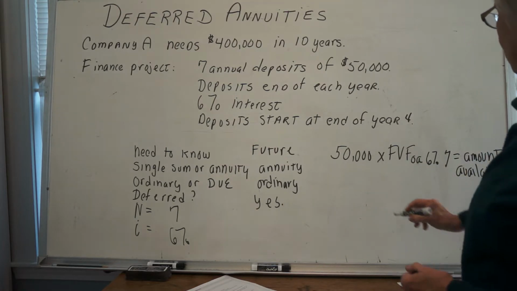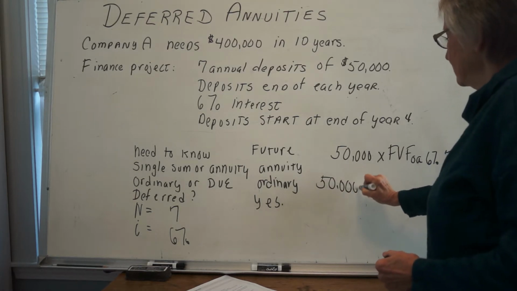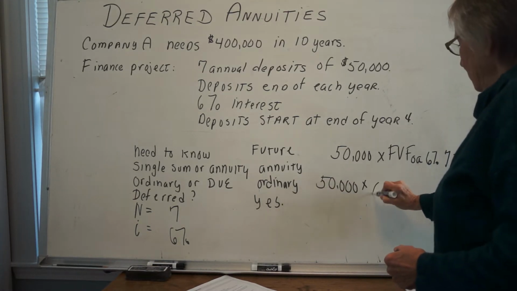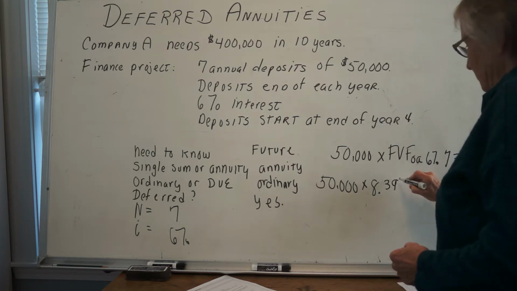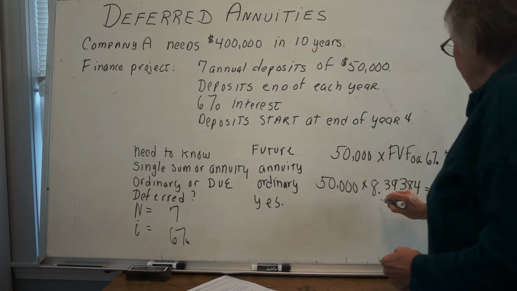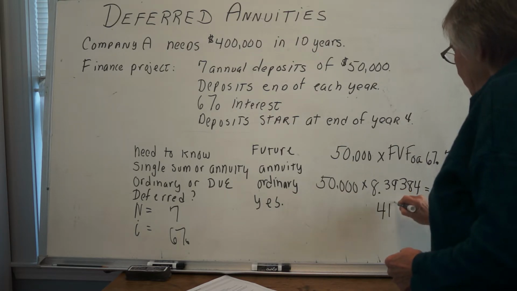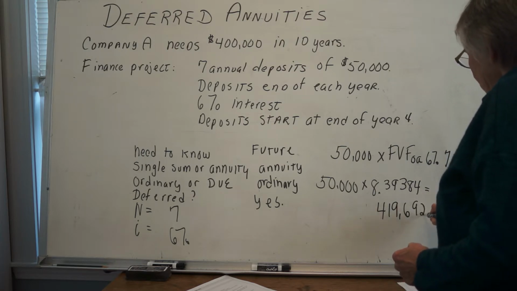Okay, so we look up the factor, and we go 50,000 times, it comes out to 8.39384. When we multiply that out, at the end of the time, we will have $419,692.